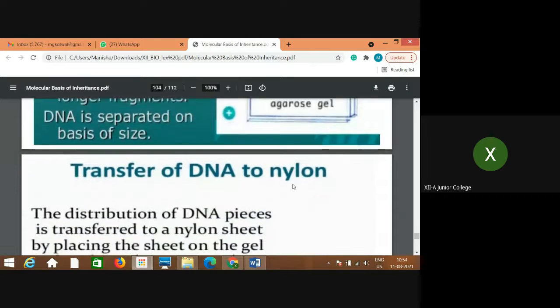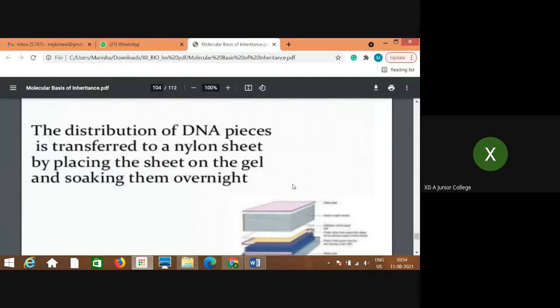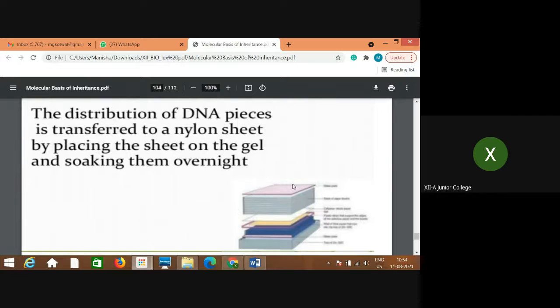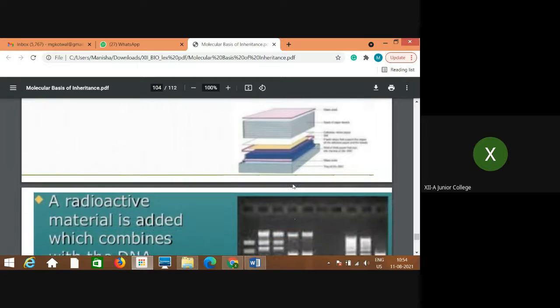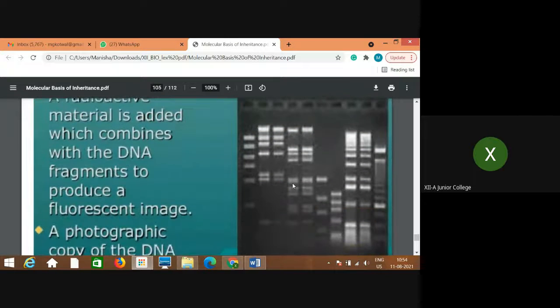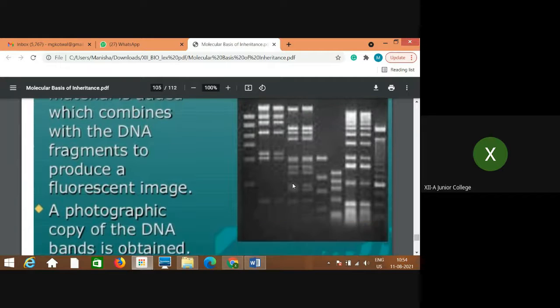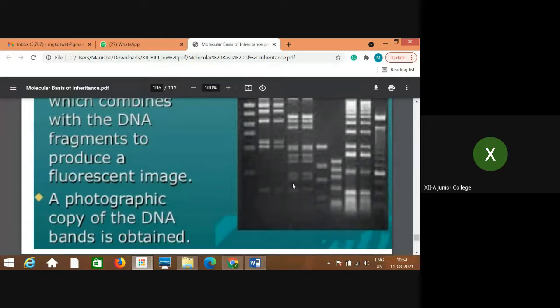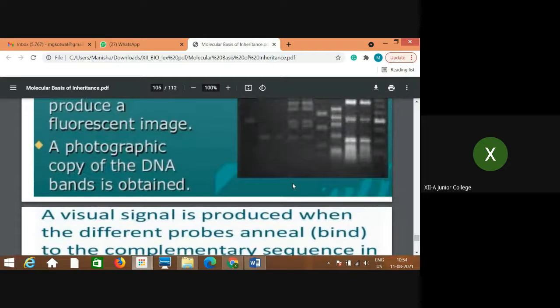Then after that, this DNA is transferred to the nitrocellulose paper. A nylon sheet is placed on this gel, which soaks up the entire DNA. It is left overnight, and then a radioactive material is used. When it is added, it combines with the DNA fragments to produce fluorescent images. This radioactive probe is useful for getting the images, so a photographic copy of the DNA bands is obtained.